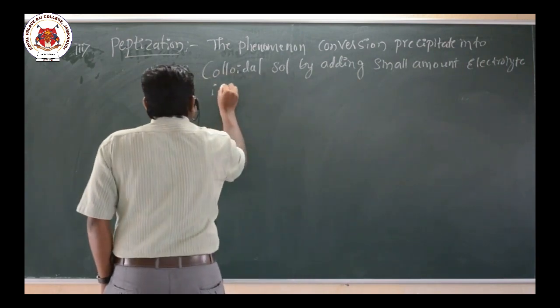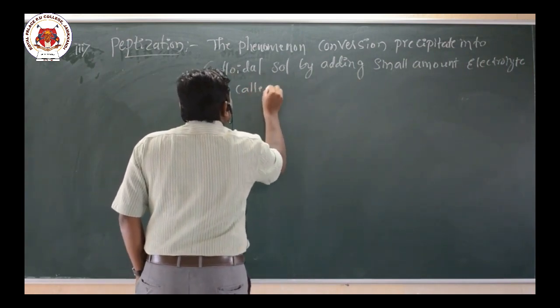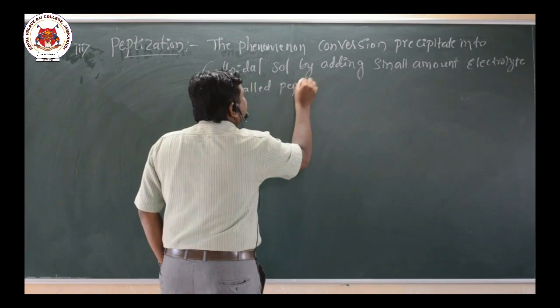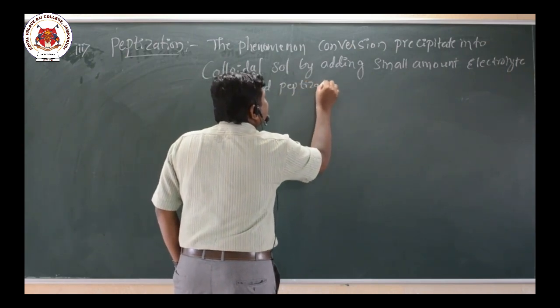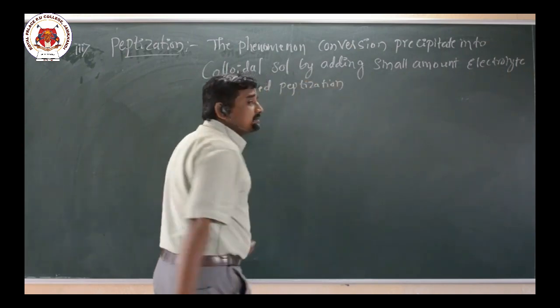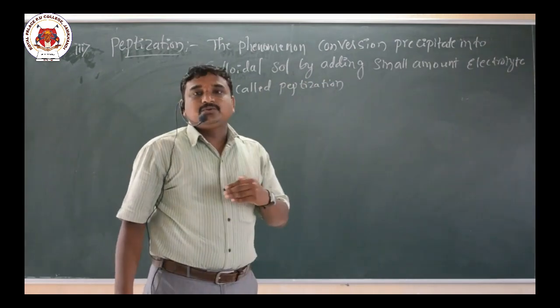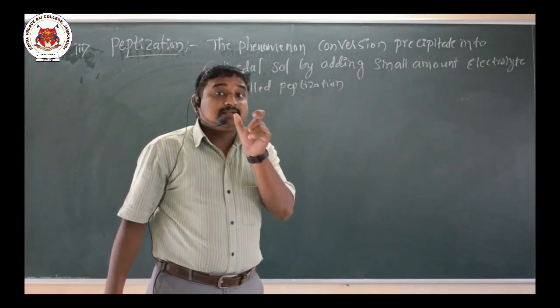And the electrolyte which is used to convert the precipitate into colloidal salt is called